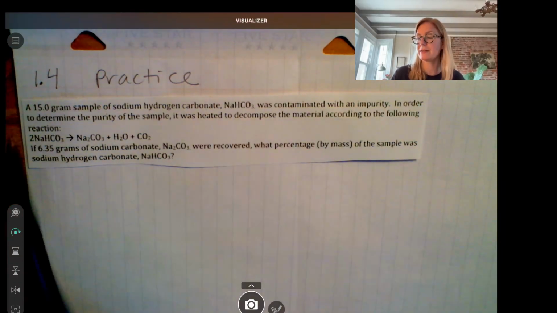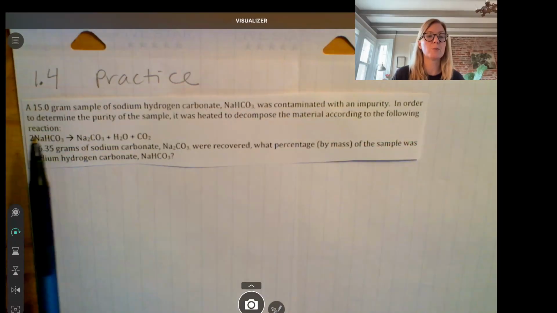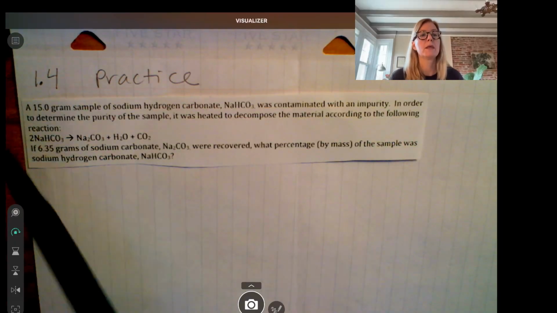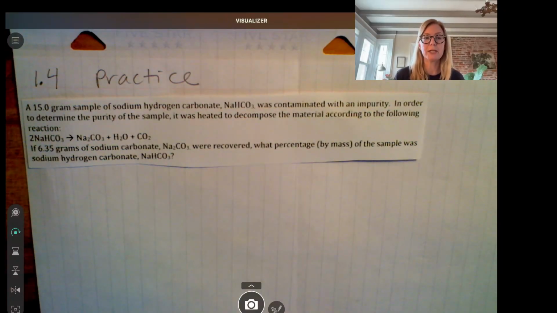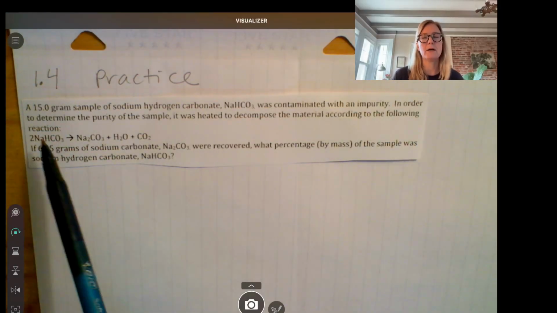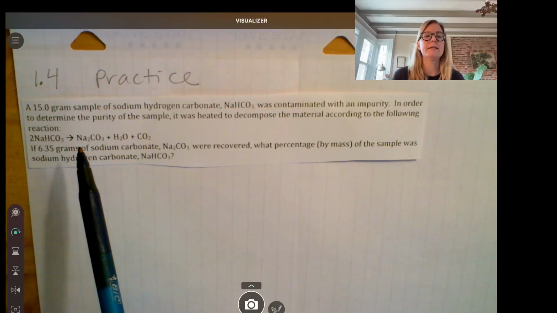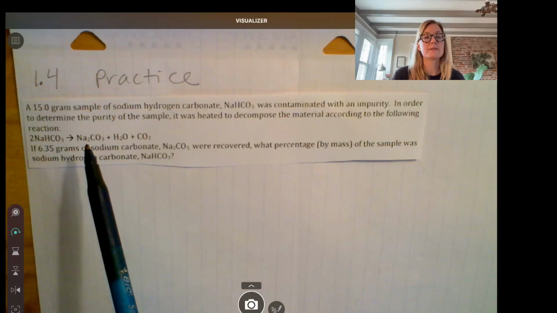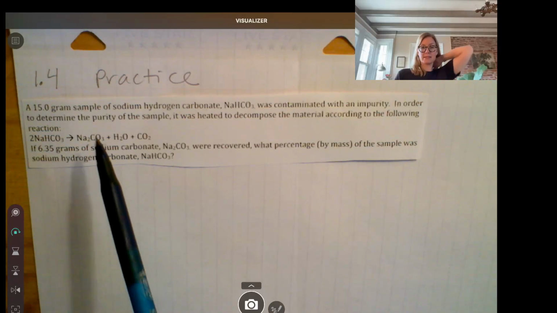So here you can see we have a decomposition reaction, where a decomposition reaction only has one reactant, and it breaks apart into multiple products, okay? So if you heat up sodium hydrogen carbonate, if you had me for chemistry, we actually did this in the lab. We put sodium hydrogen carbonate, baking soda, on the hot plate, and it decomposed, okay? It produces sodium carbonate, Na2CO3. This is also a solid.